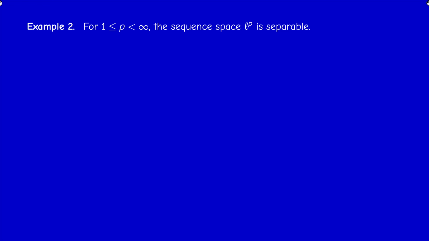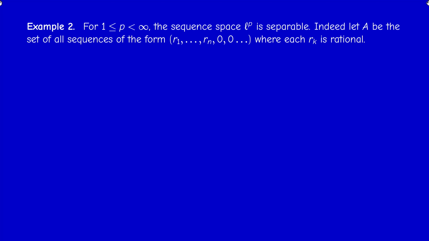Another example: the sequence space l^p for p finite is separable, and here's the proof. Consider the set capital A of all sequences of the form (r1, ..., rn, 0, 0, ...), where each rk is rational. So these sequences are 0 starting from a certain rank. I claim that this set is countable and dense.